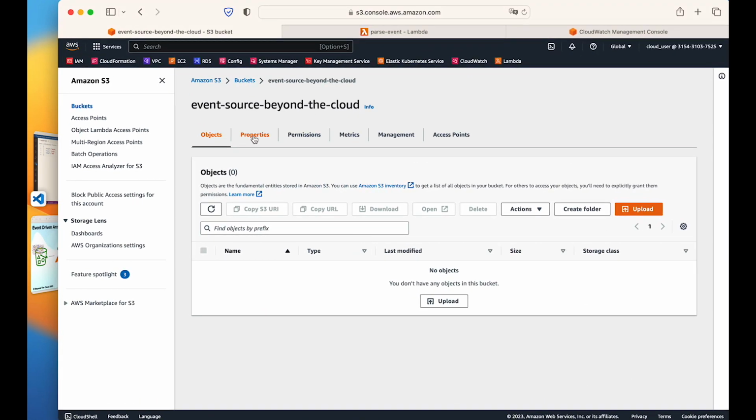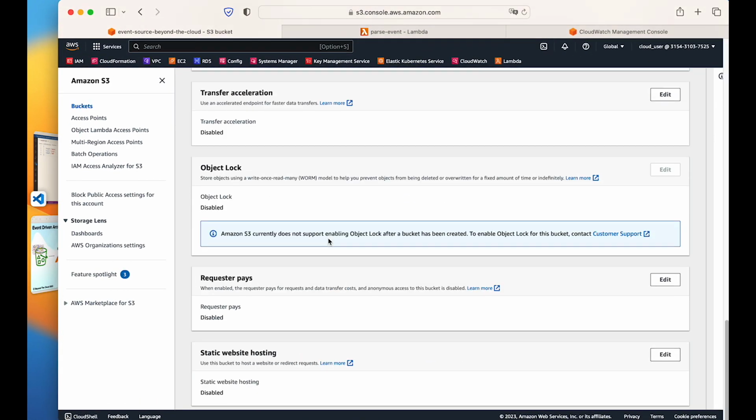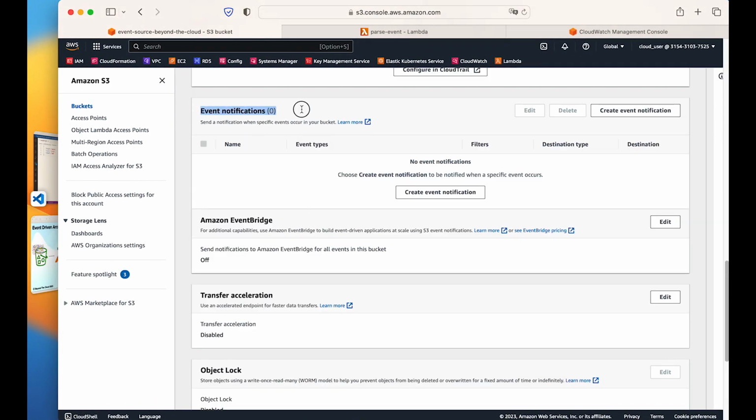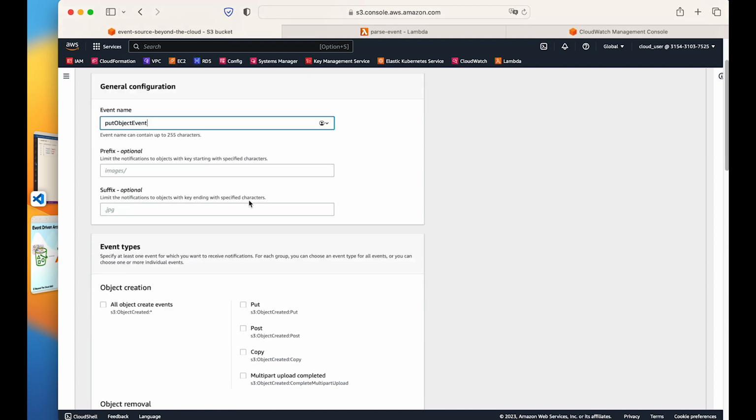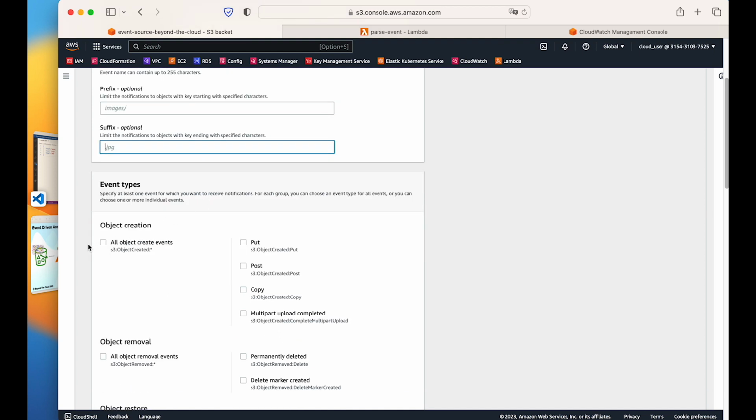To configure that, we need to go to properties. We need to go to event notification, and we need to click on create event notification, and we need to give a name. So maybe we give put object event. So this put object event, I don't give any prefix. No folder is needed. No suffix is needed. What I will select is all object create events. That means object created star.